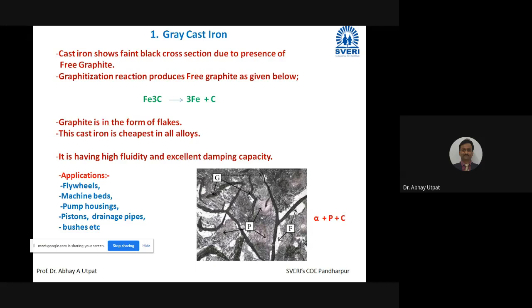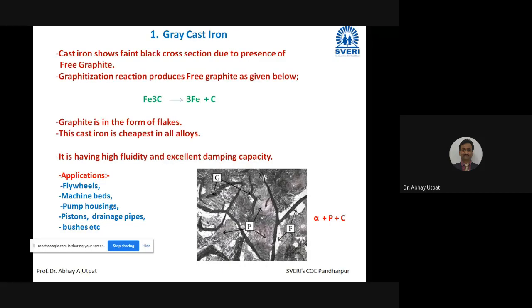Due to slow cooling, there is sufficient time for the graphitization reaction, and it takes place completely, which converts free cementite into 3Fe plus carbon. The 3Fe goes to ferrite, and carbon remains free in the form of flakes. It contains graphitizing elements like silicon, which increases the rate of reaction, so complete graphitization takes place quickly. This cast iron is the cheapest of all alloys, with high fluidity and excellent damping capacity, and it is used for the following applications.